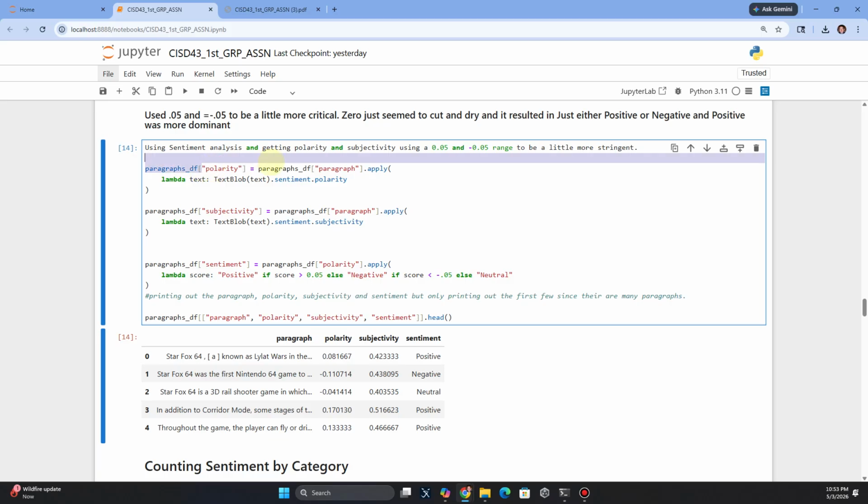So we're basically going through the data frame and grabbing the paragraphs and then applying and getting the sentiment, polarity, subjectivity. And then at the end, I think story, I guess you would call this a table.